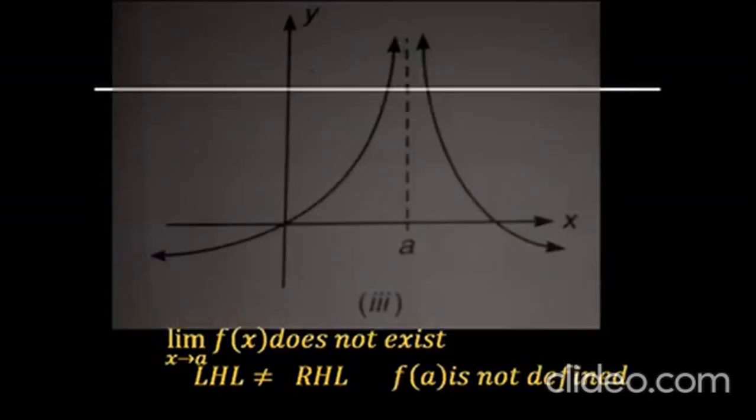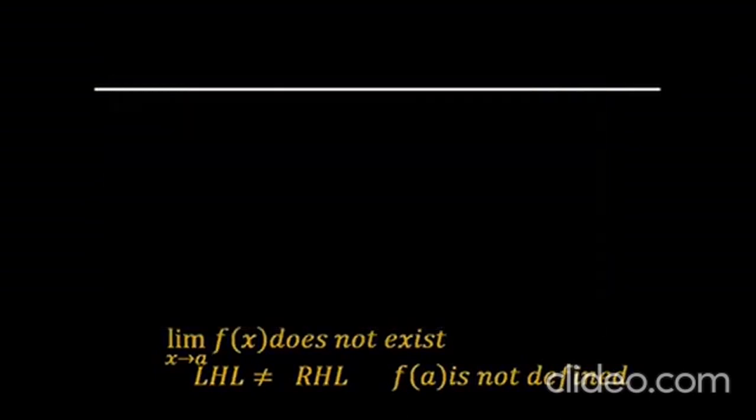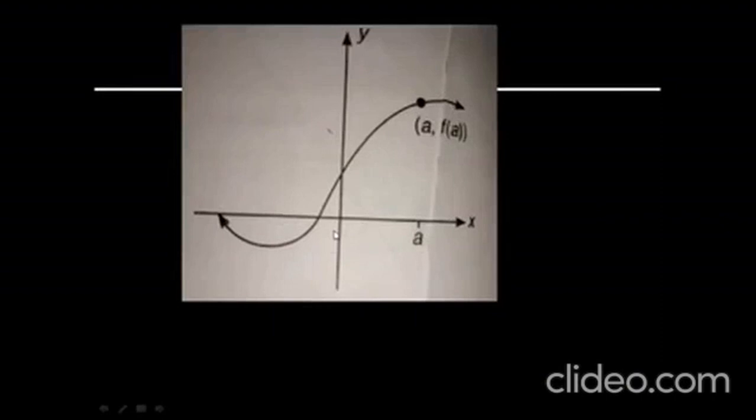Now, in the fourth graph, we can draw it without lifting the pen. So it is a continuous function. In this graph, the left hand limit is equal to the right hand limit and this is equal to f(a). So now we can give the actual definition of continuity.